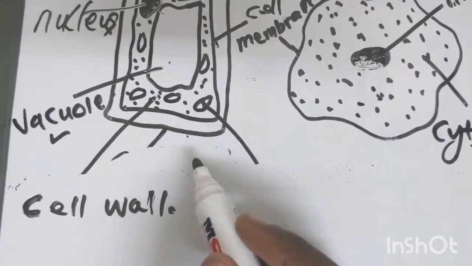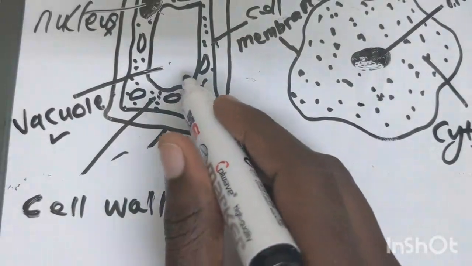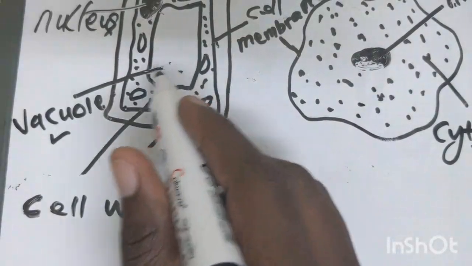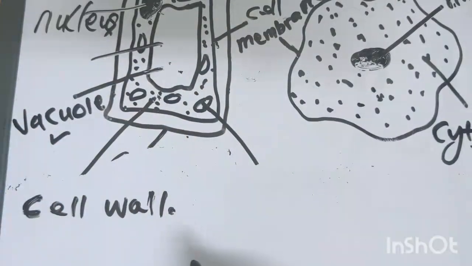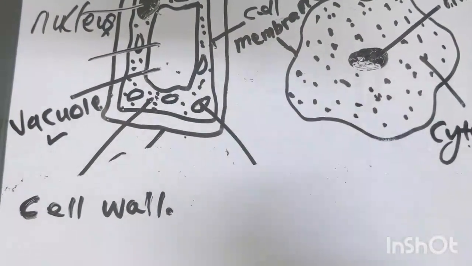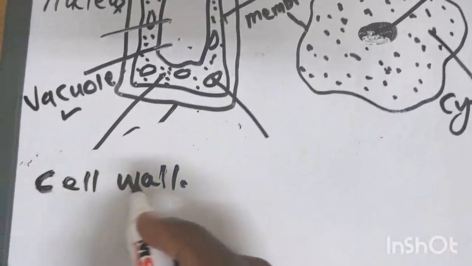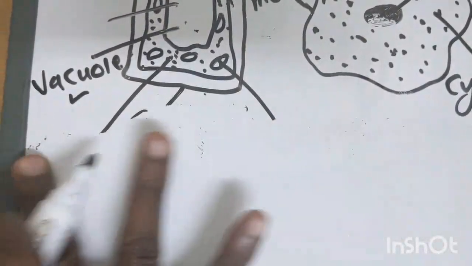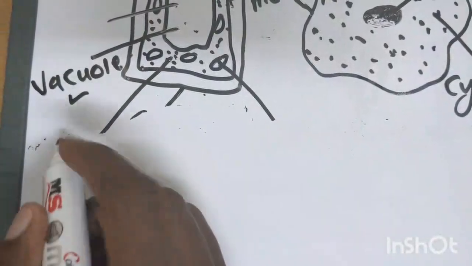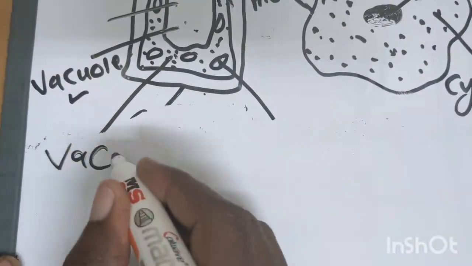We also have what we call the vacuole. The vacuole stores cell sap.